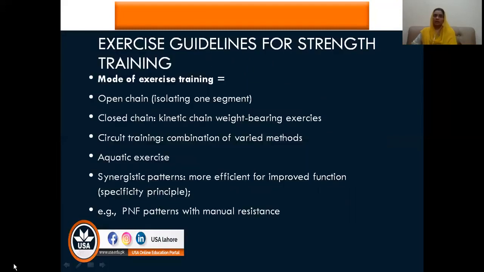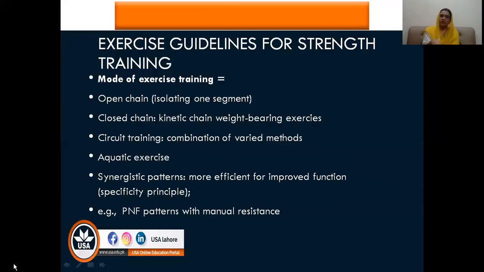Now, what are the other exercise guidelines that are required for patient strength training? First of all, what should be the mode of exercise? You can use open chain exercise. As you know, in open chain exercise, the distal end of the extremity is free to move. So you have an added benefit that you can isolate the movement to one segment, like performing the movement only at the shoulder, only the elbow, only the wrist. So you can isolate segments.